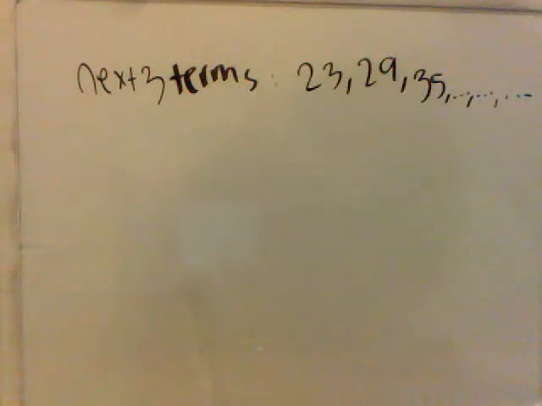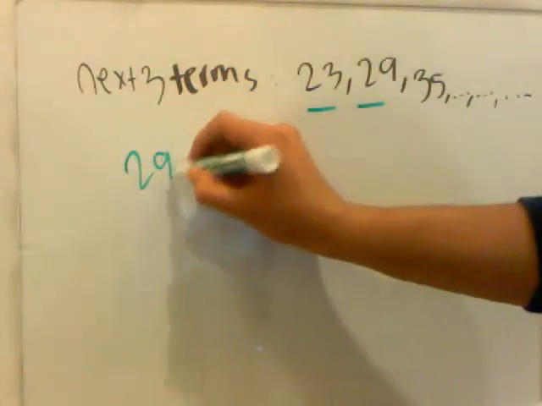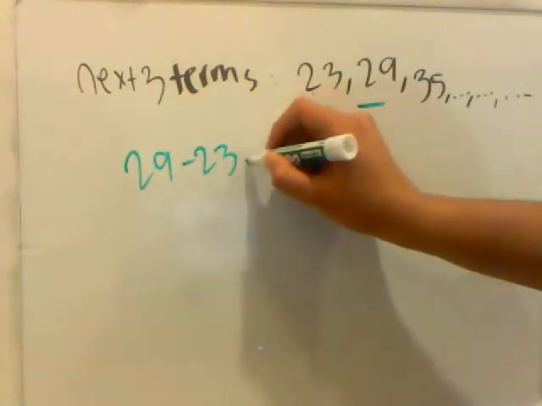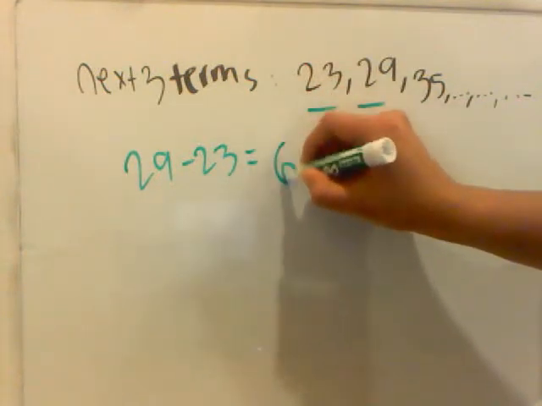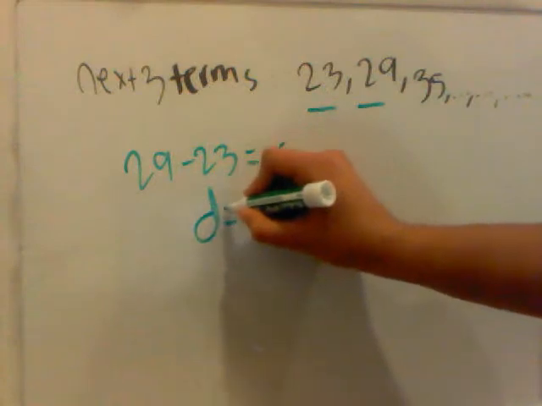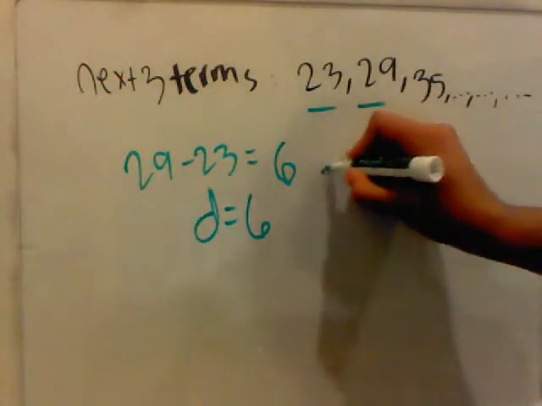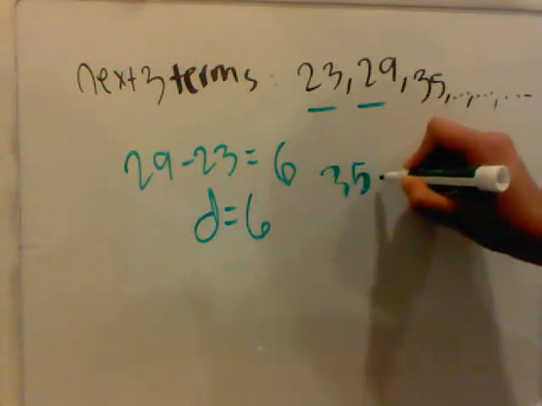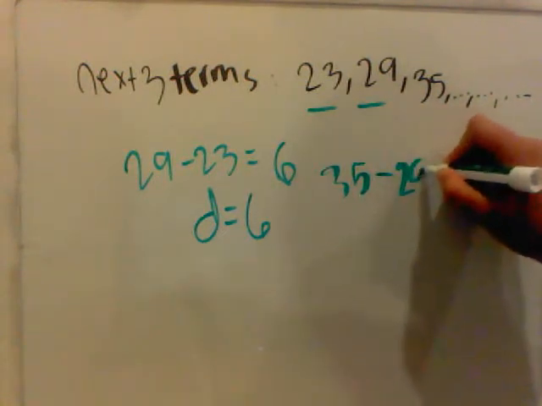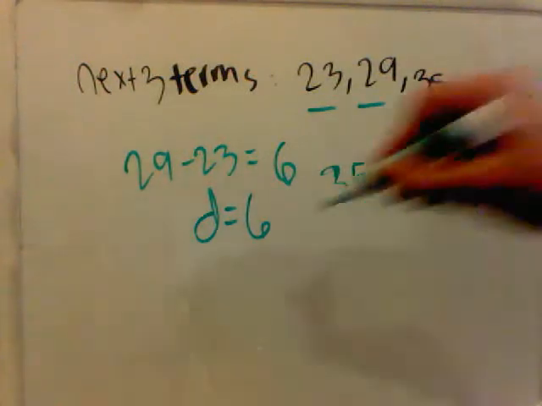To find that, you simply subtract 23 from 29. So that's 29 minus 23 equals 6. So your d equals 6, which is your common difference. Also, you could do 35 minus 29 just to verify, which also equals 6. So your d is 6.